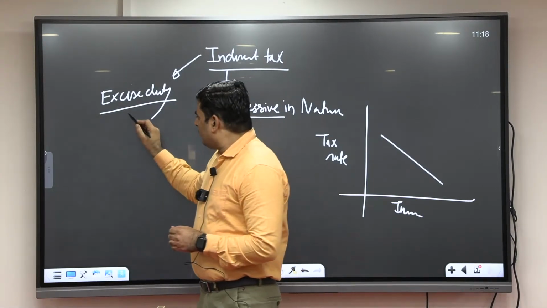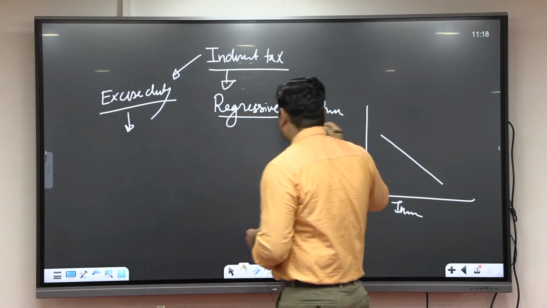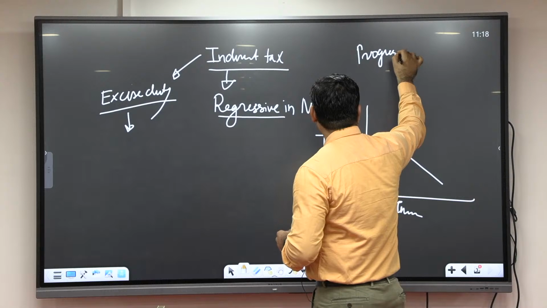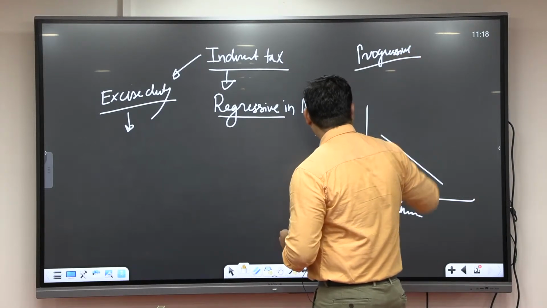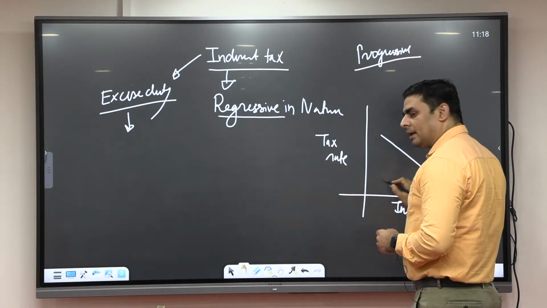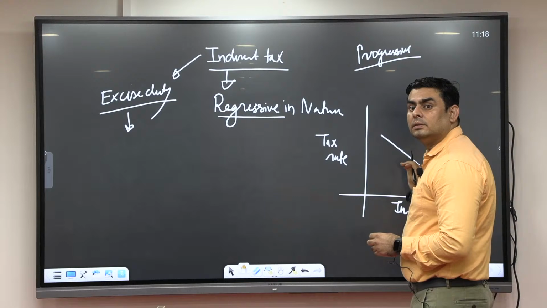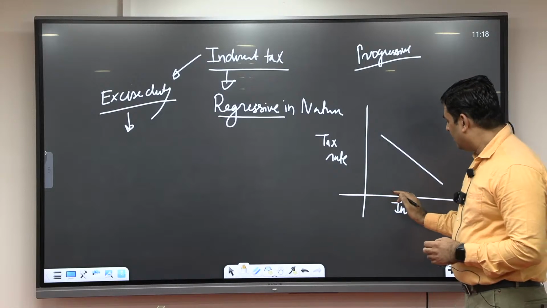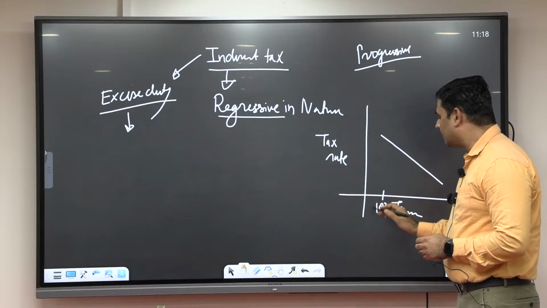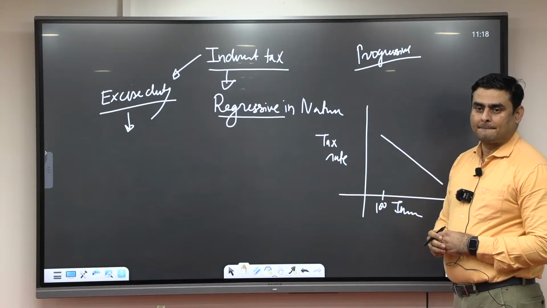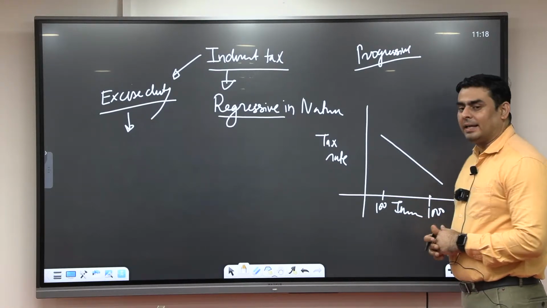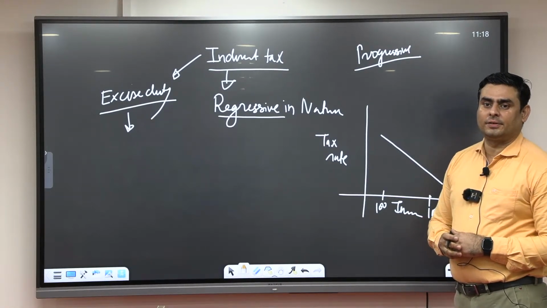So, if we follow a progressive taxation system, it means if income increases, the tax rate increases. If income is 100, the tax rate is low, and if income increases to 1000, the tax rate will increase or decrease in regressive taxation?